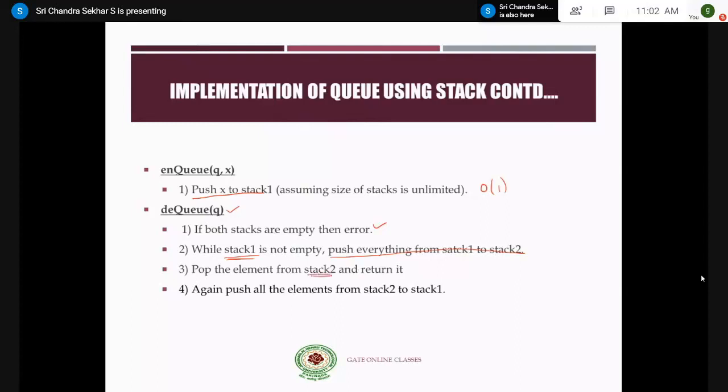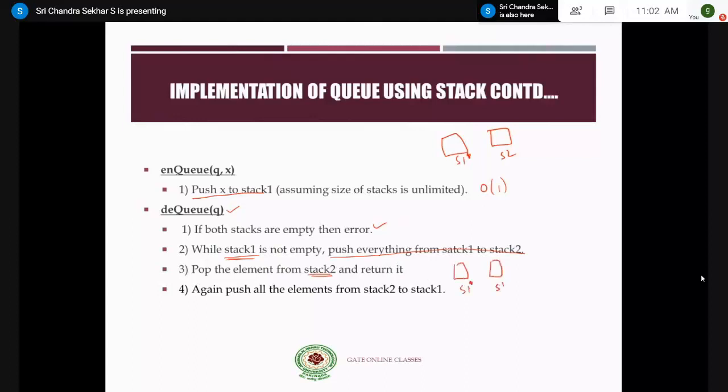Here comes the difference, right? In the previous example, we used S1 as the important stack, and S2 as a supplementary stack. Supplementary means we make use of it for some intermediary operations. But here you can observe that both stack 1 and stack 2 are important.